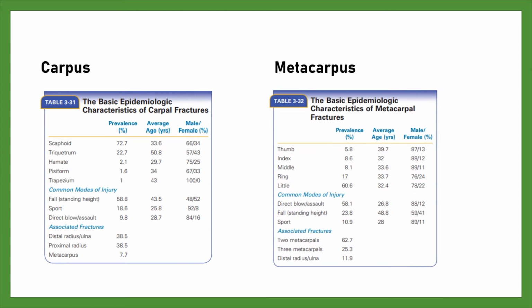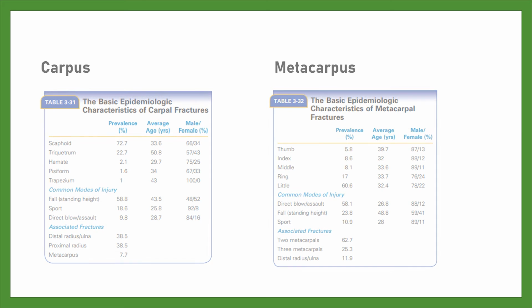Metacarpus. The table shows that metacarpal fractures are least common in the thumb metacarpal and become commoner as one moves toward the ulnar border of the hand, such that 17% of metacarpal fractures occur in the ring finger metacarpal and 60% in the little finger metacarpal. The average age is highest in patients who present with thumb metacarpal fractures, and more females present with fractures of the ring and little finger metacarpals.